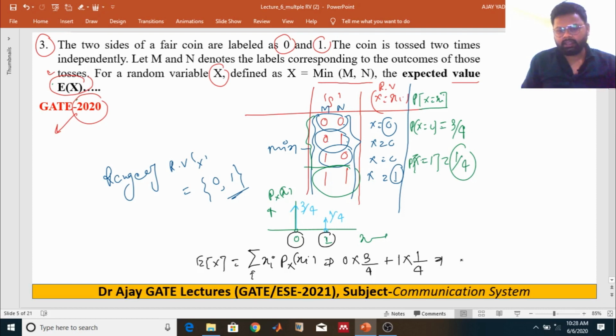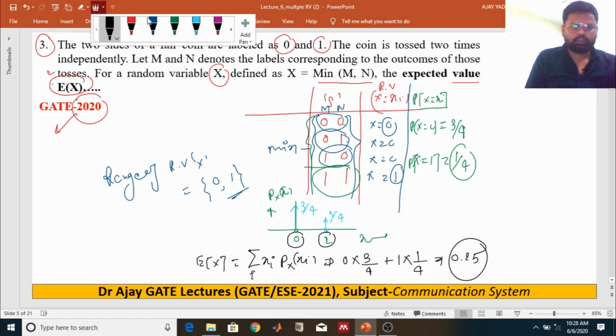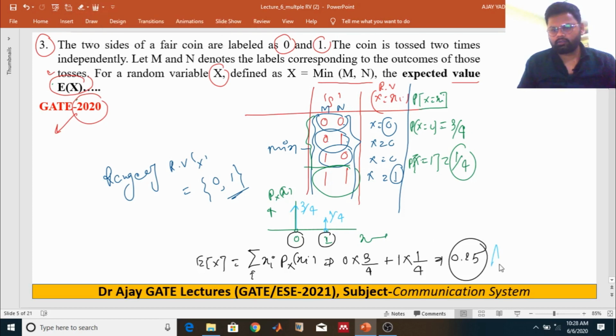What do you get? You get 0.25. So the expectation of x is 0.25. I hope you understand. This is a very simple question. Once you get the random variable and its range, you will get the expectation of that random variable.